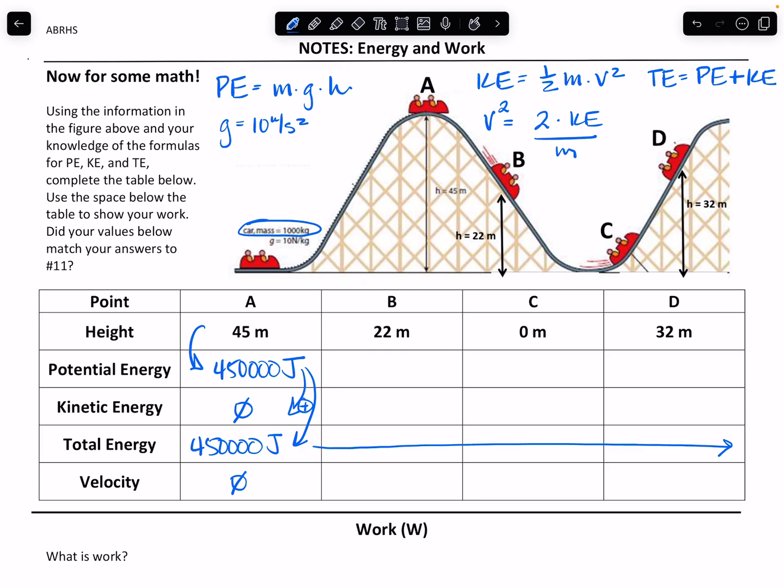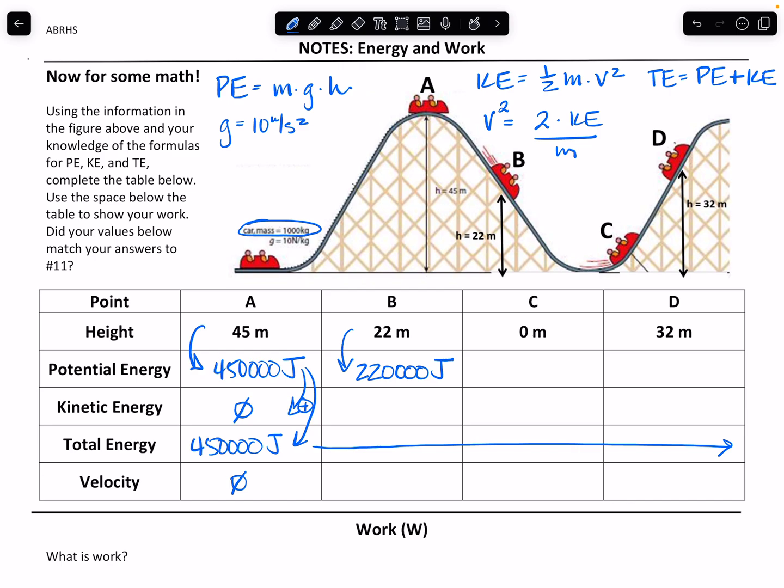Okay? All right, now we're going to look at position B. So we've come down the track some. We're moving, so we're going to have kinetic energy this time. But we're going to start by calculating again the potential energy using that height, the mass, and then gravity. So 10 times 1,000 times 22 means I have 220,000 joules of potential energy.